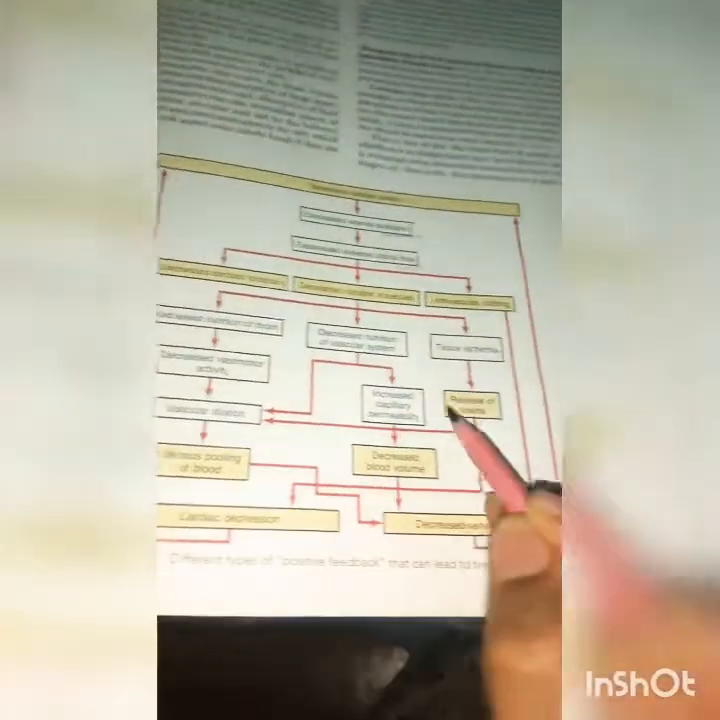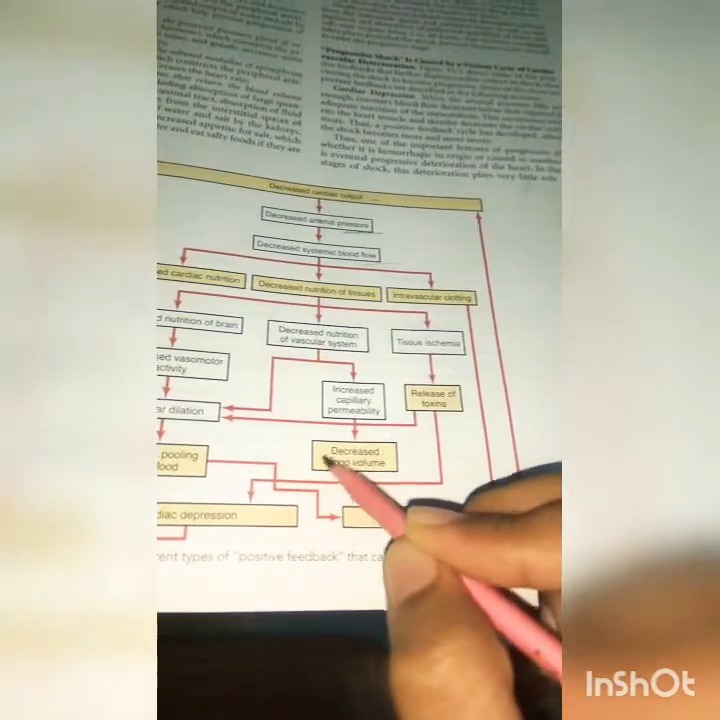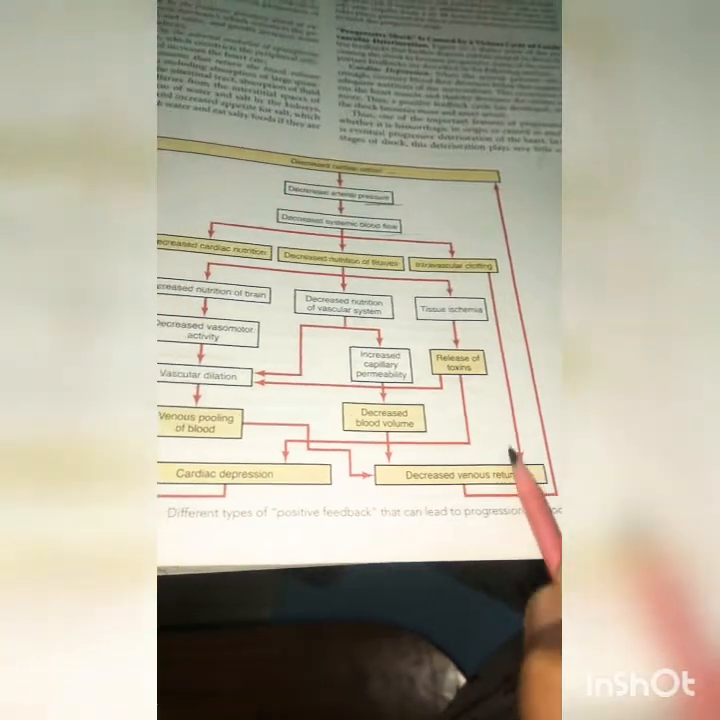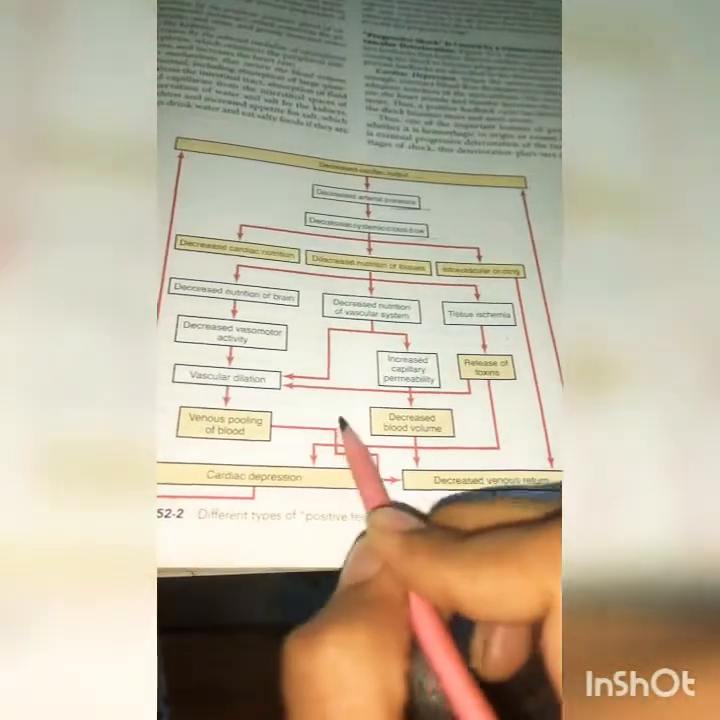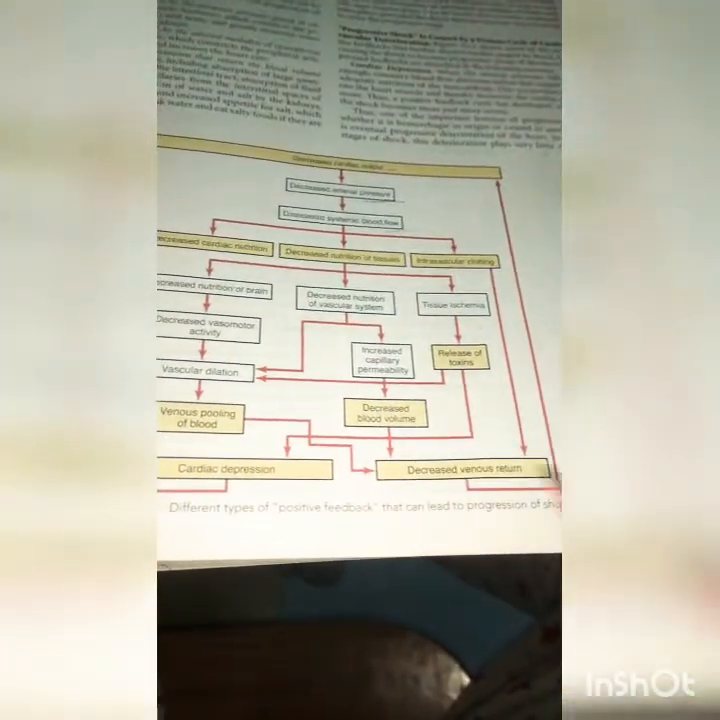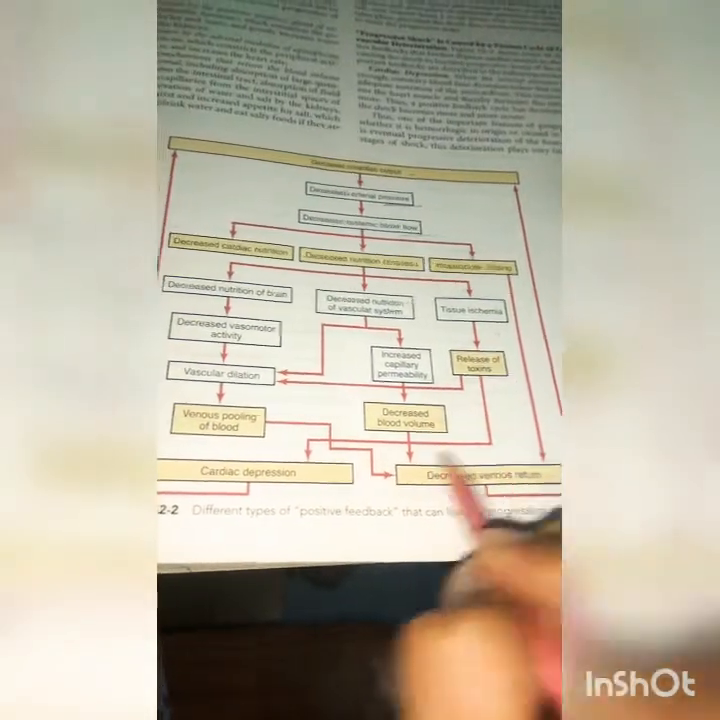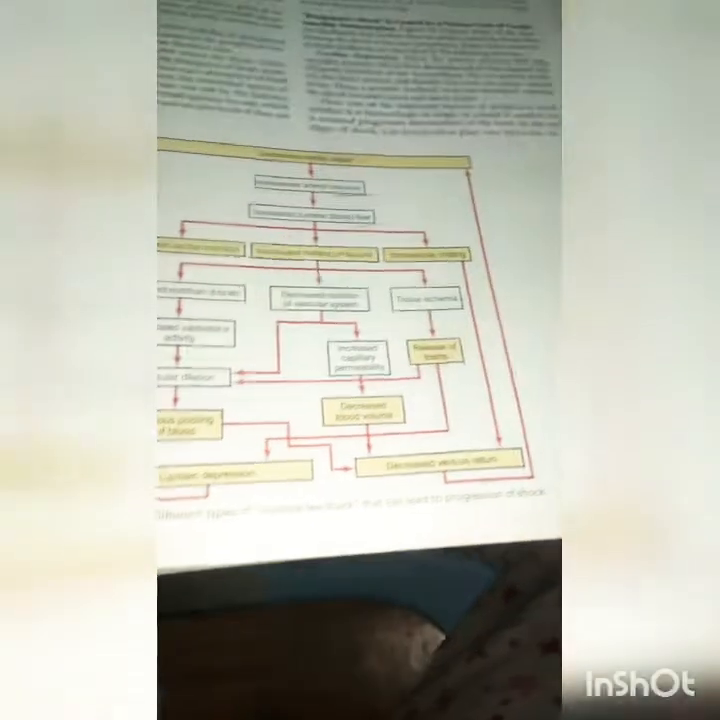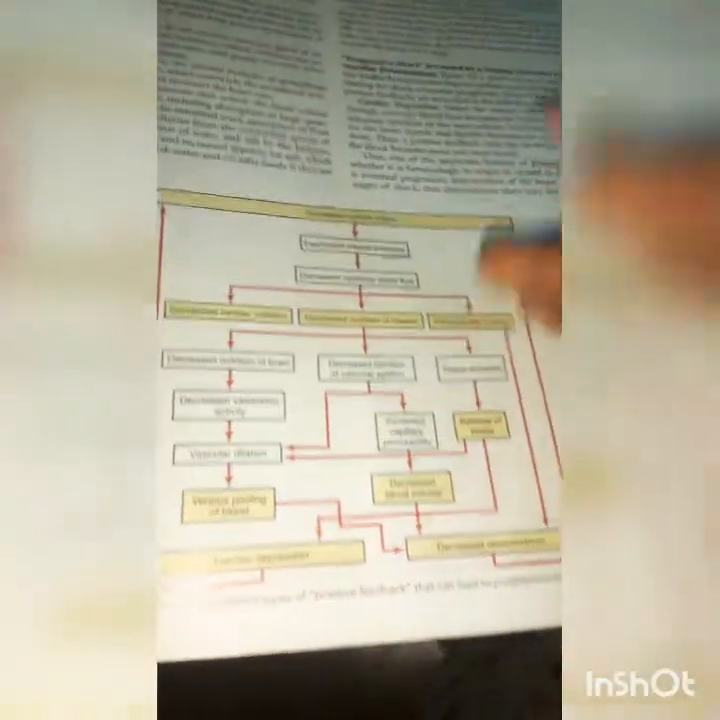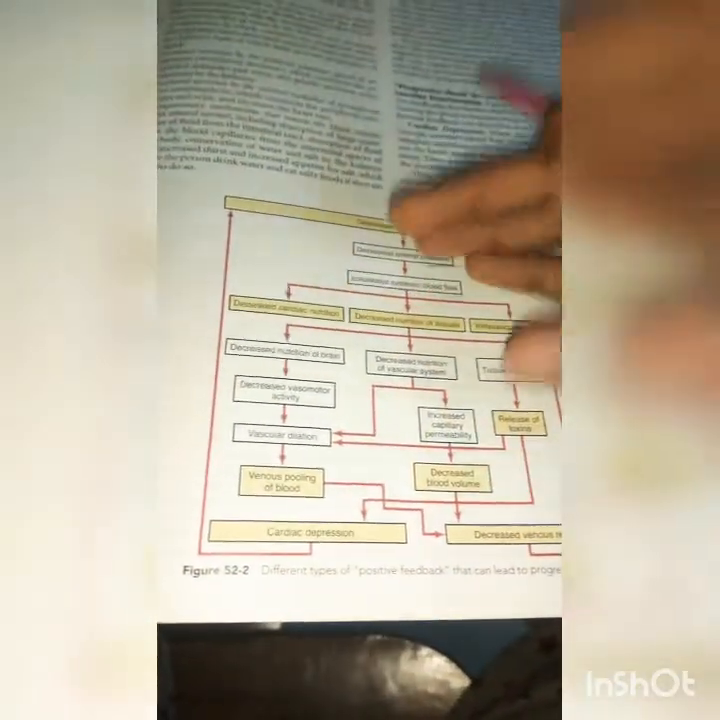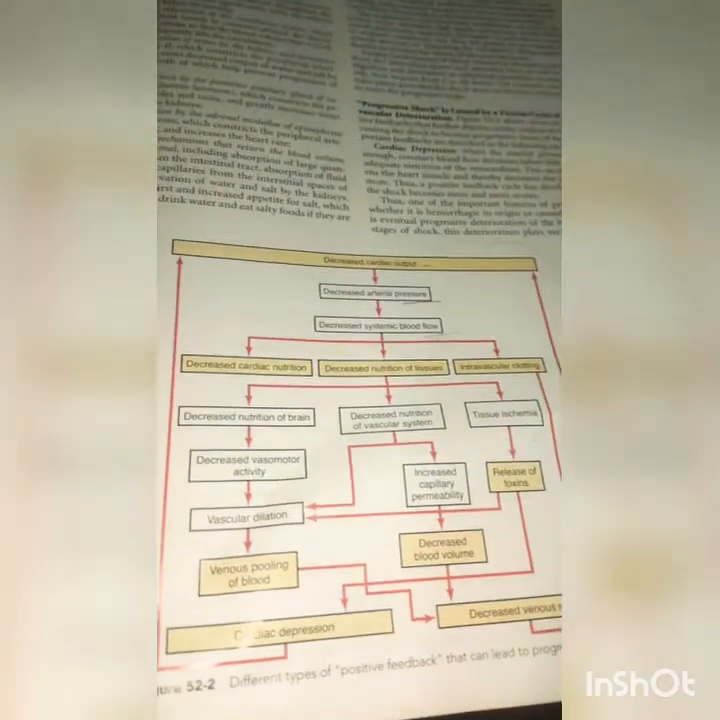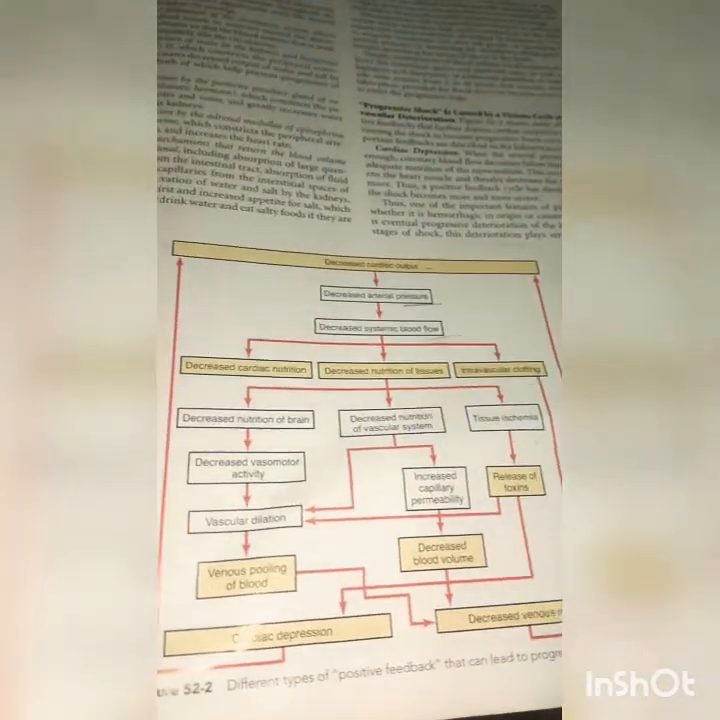And because of this, there is venous pooling of blood, and due to increase in capillary permeability, there is decreased blood volume and decreased venous return. So all this together, you can see venous pooling of blood leads to decreased venous return, and release of toxins leads to cardiac depression. So all this further leads to again going back to decrease the cardiac output. So you can say this is how the positive mechanism leads to further increase in shock. So shock is increased, then it will again further increase the shock. So this is the first part, and the next one we'll discuss in our second part.